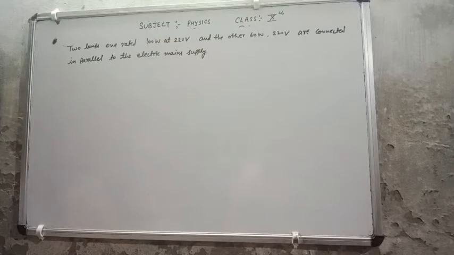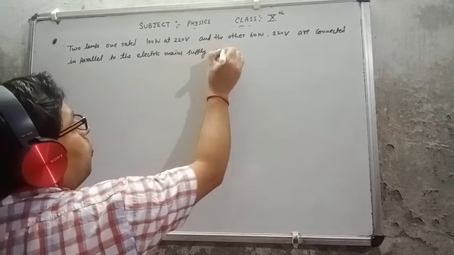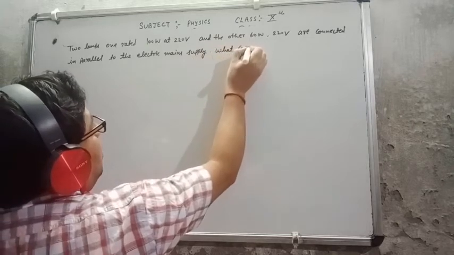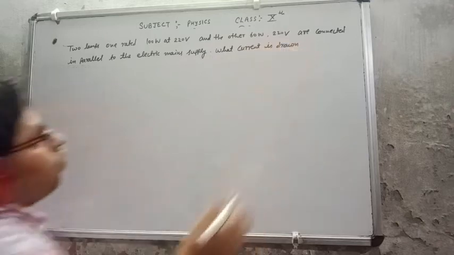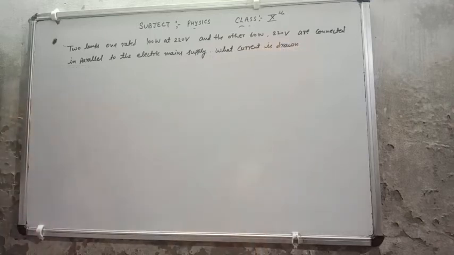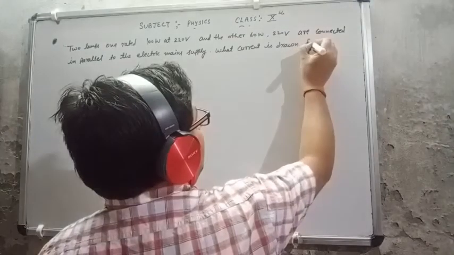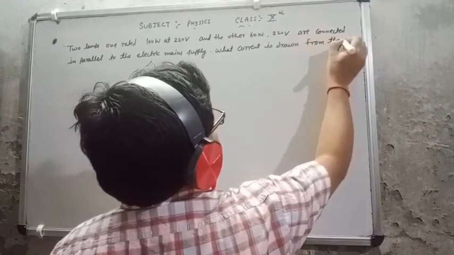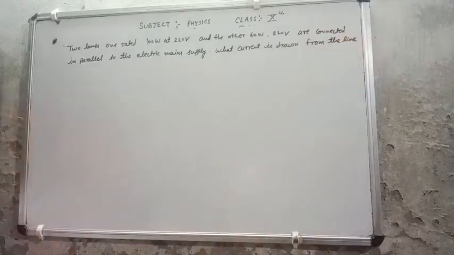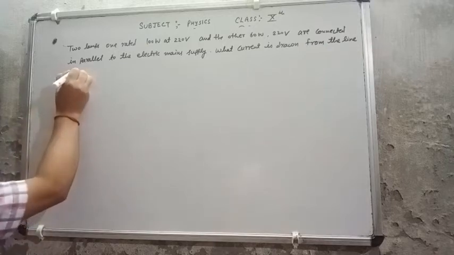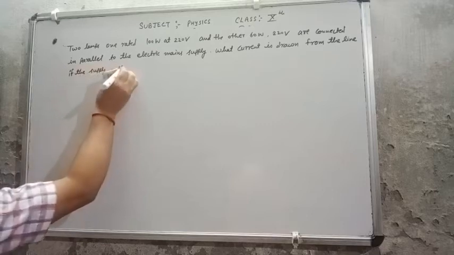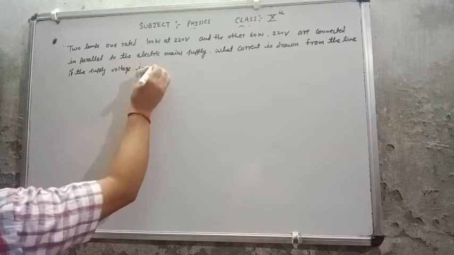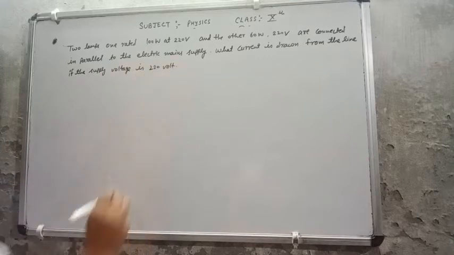What current is drawn from the line, if the supply voltage is 220 volt? This is the question.